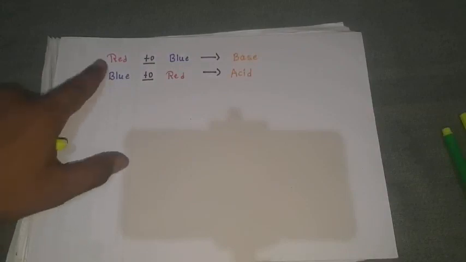Okay, just take a litmus paper, add any substance. If the red litmus changes to blue, then the given substance is a base. If blue changes to red, then the given substance is an acid.